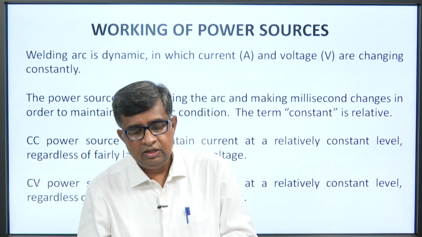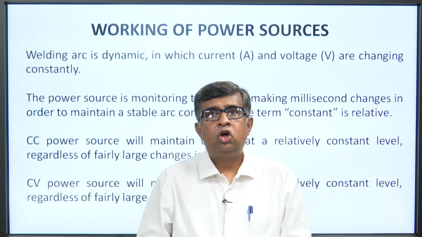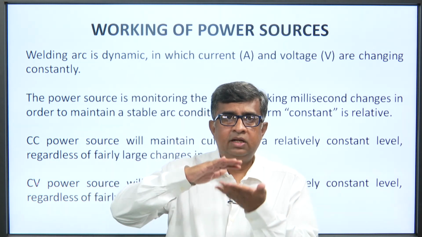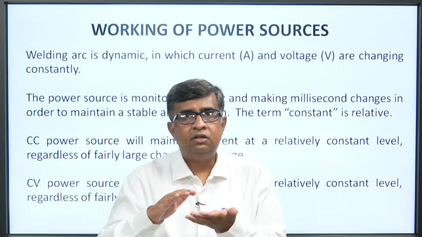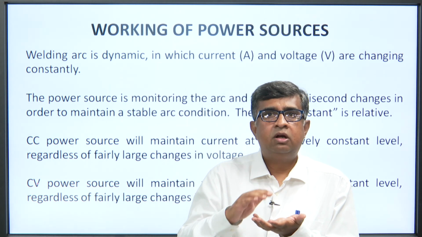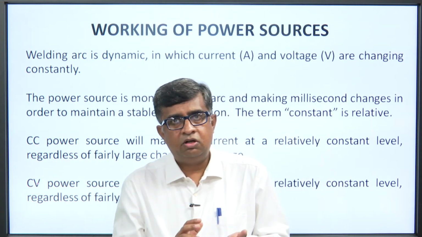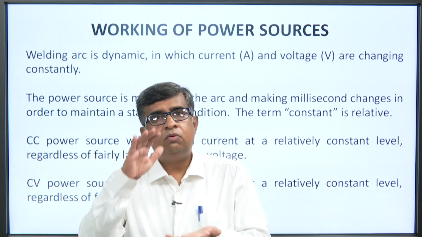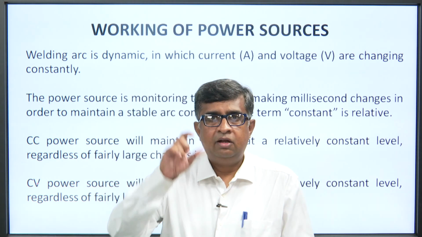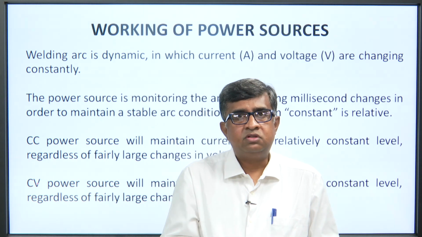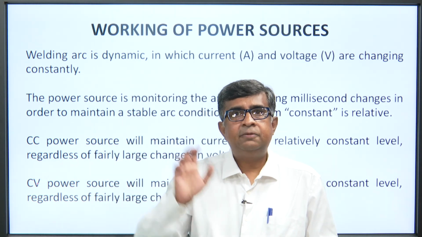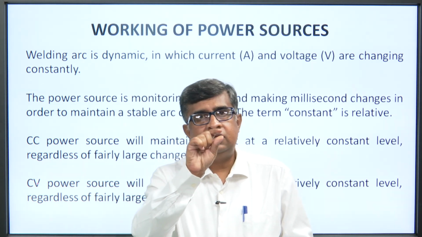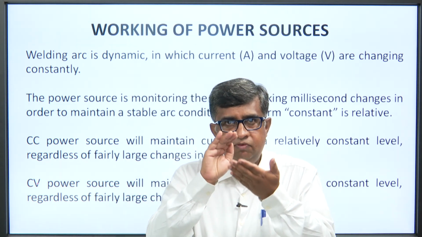A constant current power source maintains the current at a relatively constant level. That means the voltage might vary, but the output current will remain constant. And when I say constant voltage, that means the current can vary, but the voltage will remain constant. When I say it is relatively constant, I will show you the graph, do not worry; you can understand that the fluctuations will be very, very small.